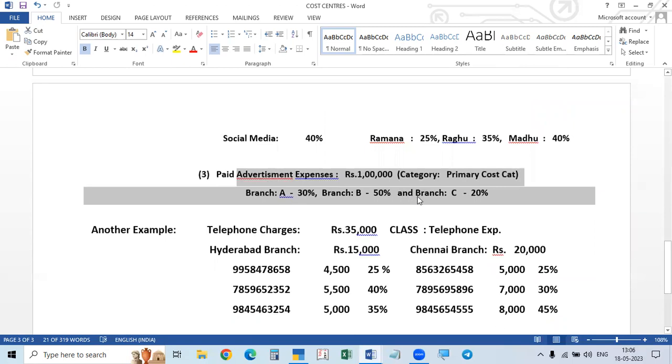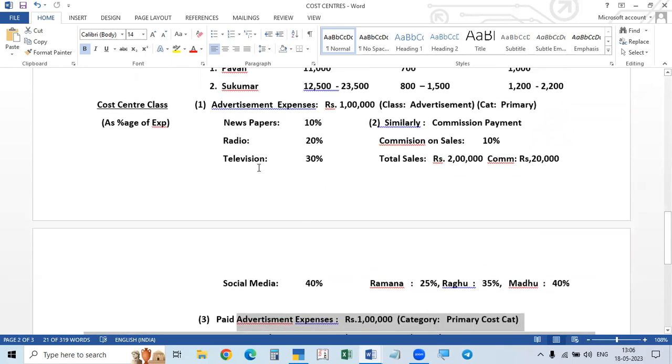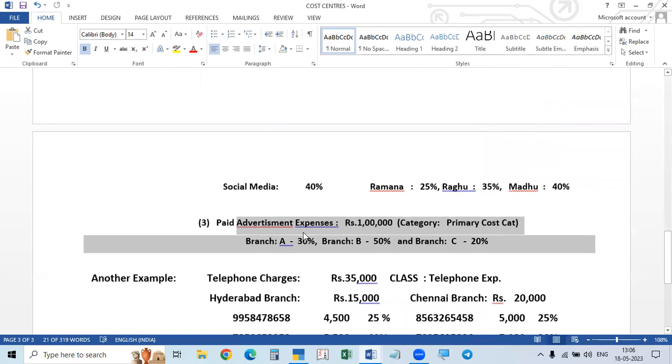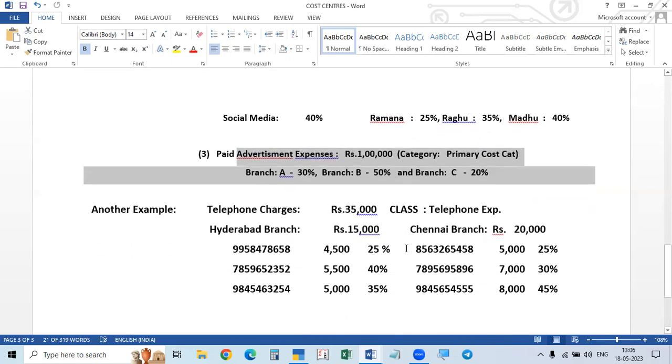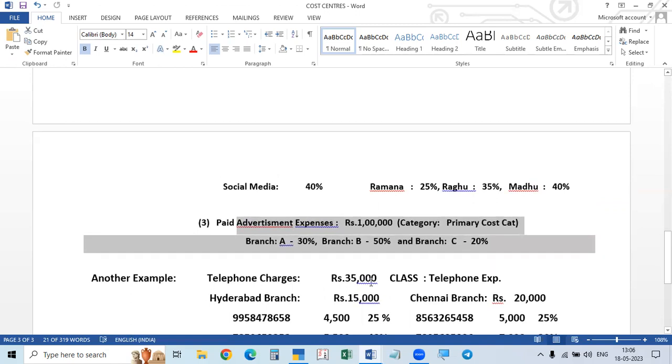Here it is divided among branch A, branch B, branch C, divided among different media. Here it is divided among different categories, different branches. Under a branch, if it is divided to some other people, that will be the center and the branch will be the category. But here there is no category. This itself is the center. So this is one, and this is one.